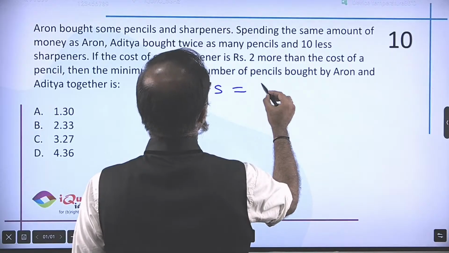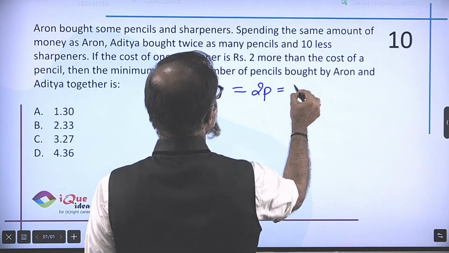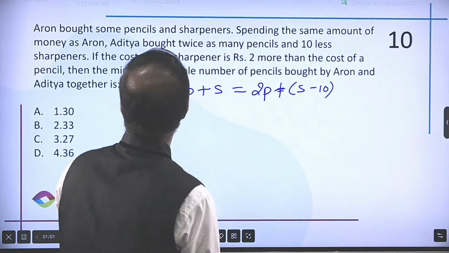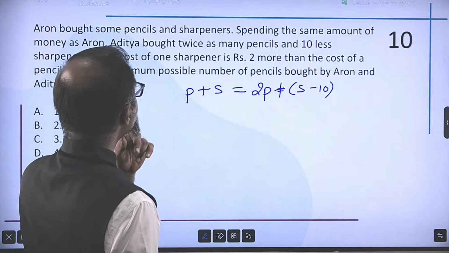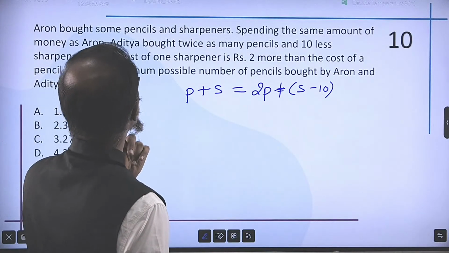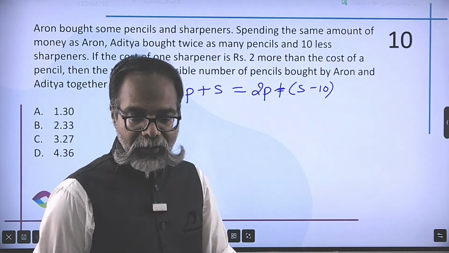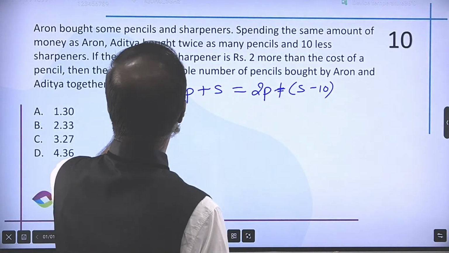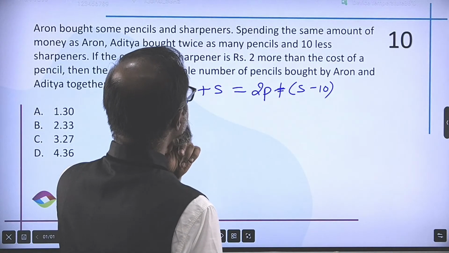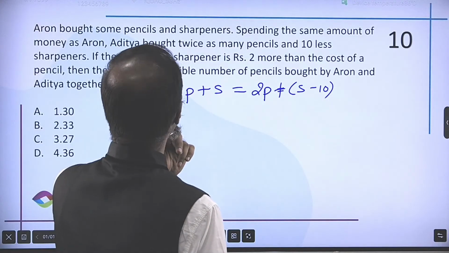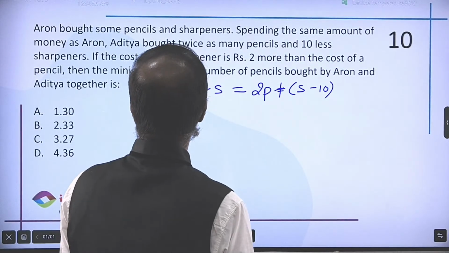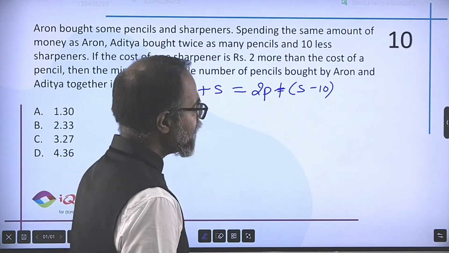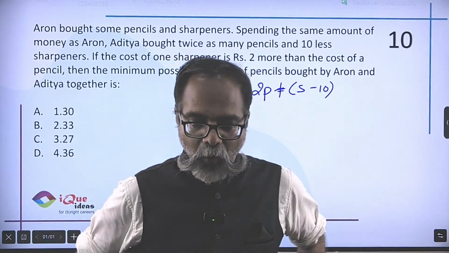He bought twice as many pencils and 10 less sharpeners. The amount of money spent in both cases is the same. If the cost of one sharpener is rupees 2 more than the cost of a pencil, then the minimum possible number of pencils bought by Aaron and Aditya together is what?